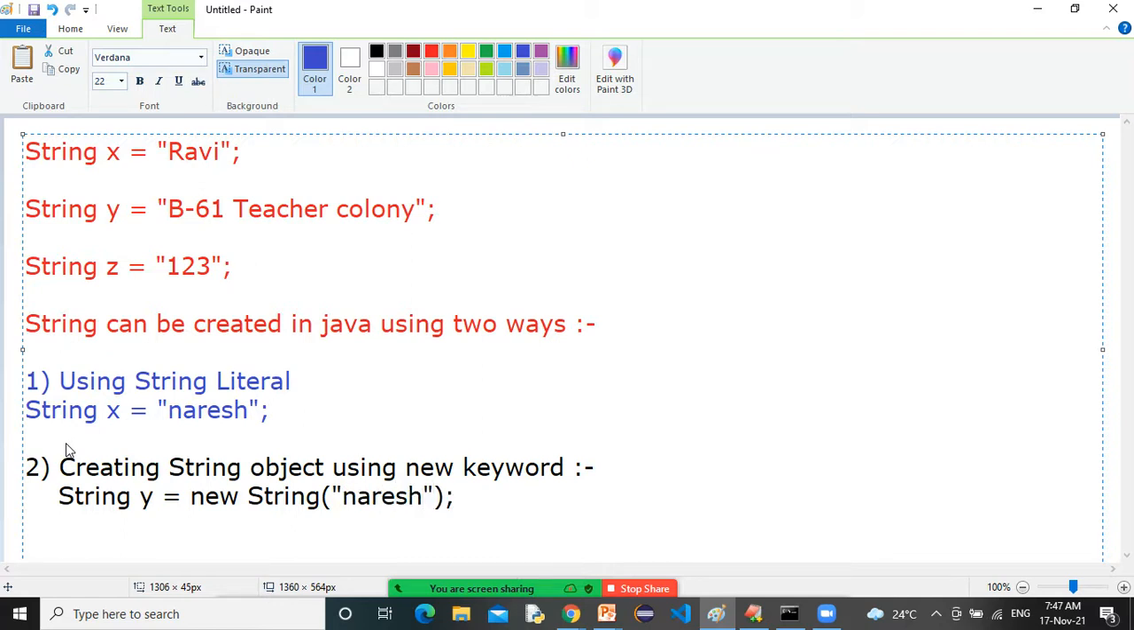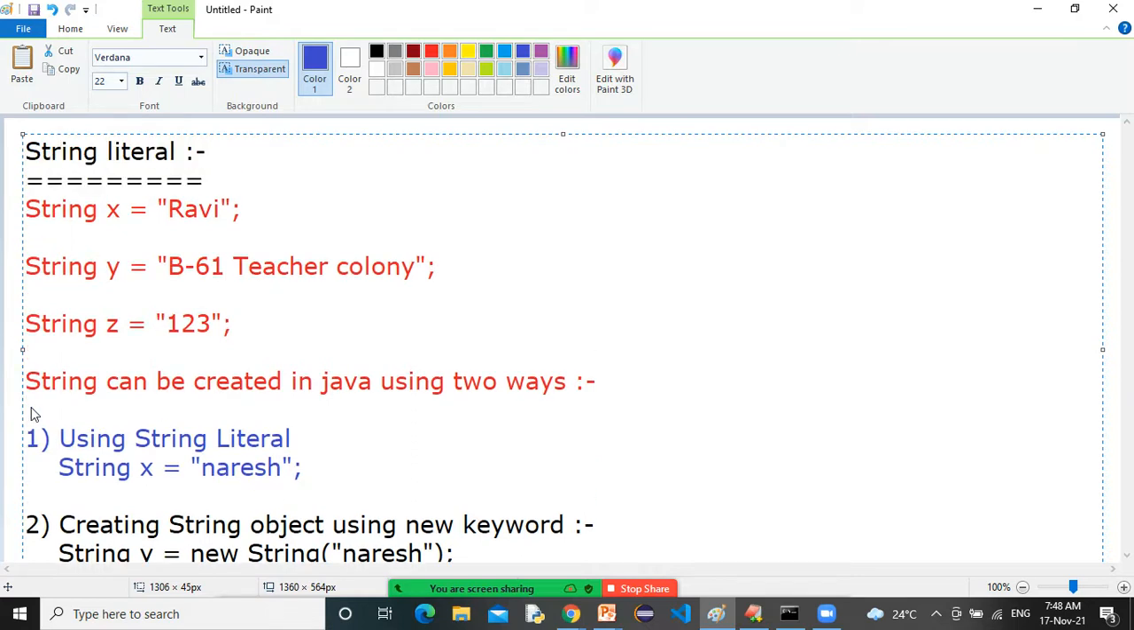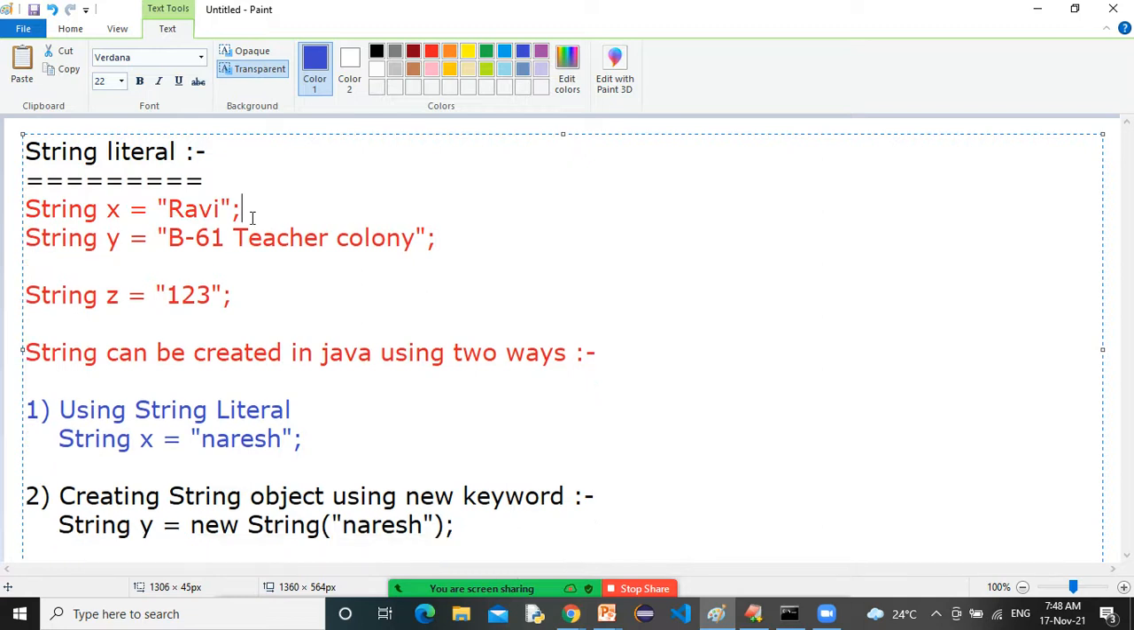Yes, sir, correct. These two ways are popular. You can create a string object using a string literal, and you can also create a string object using the new keyword. These are the two ways to create a string object. It is better to take this screenshot so I can move ahead.